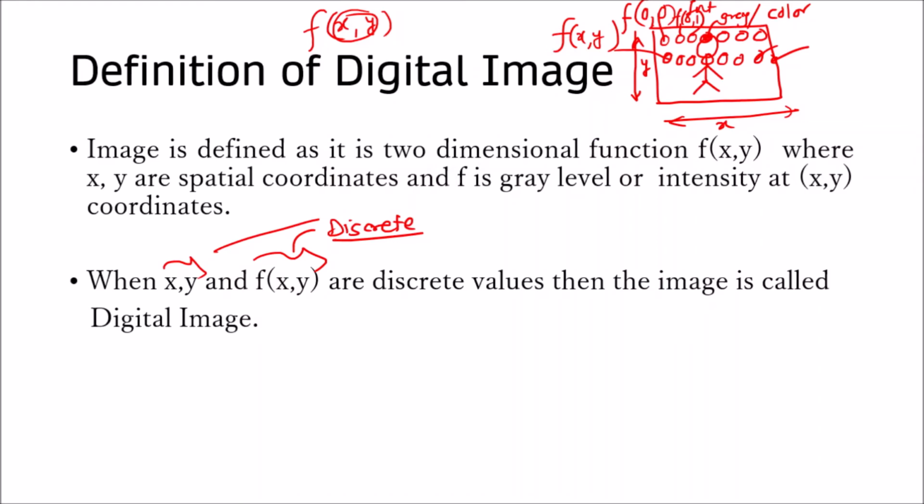Why is this image called a digital image? Because the spatial location as well as f of x, y are both discrete in nature.